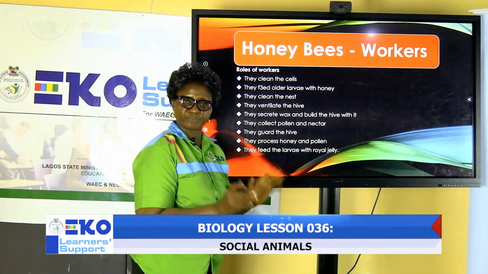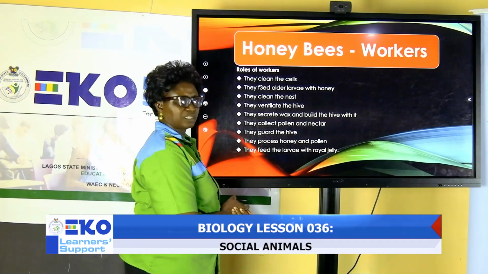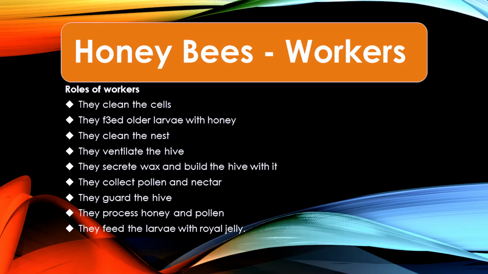Specifically, the role of the honeybee centers around the following. The first one is what? Just like a worker in a house, they clean the houses. Here we are not calling it houses, we call it cells, small units of their chamber. They feed older larvae with honey.